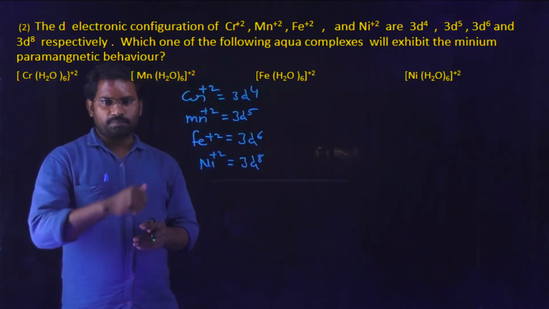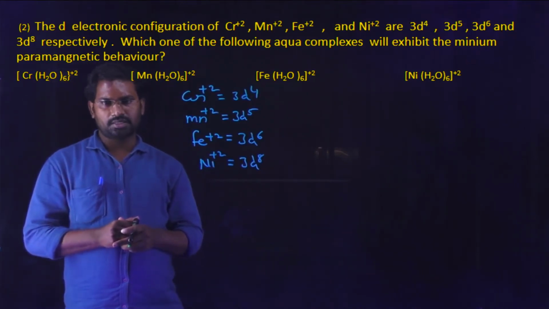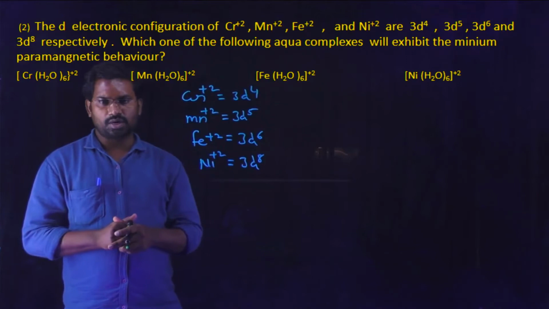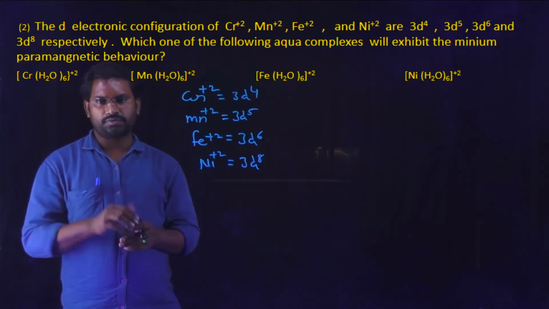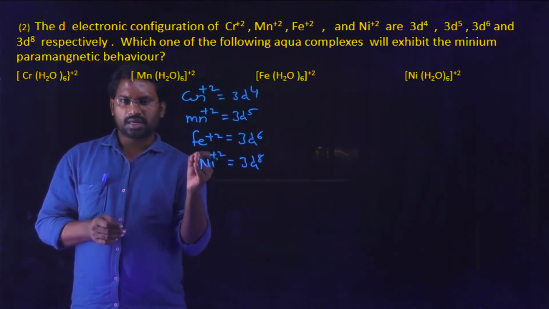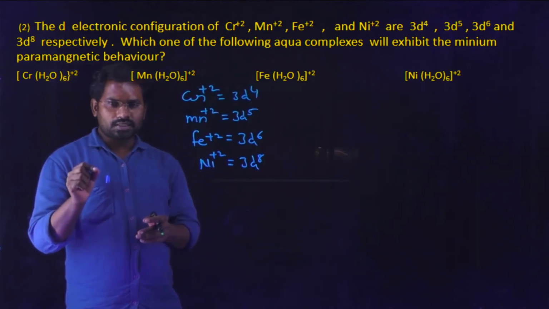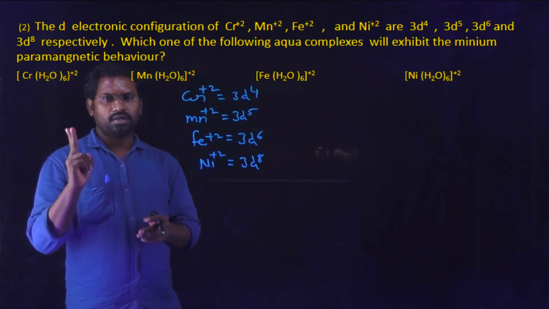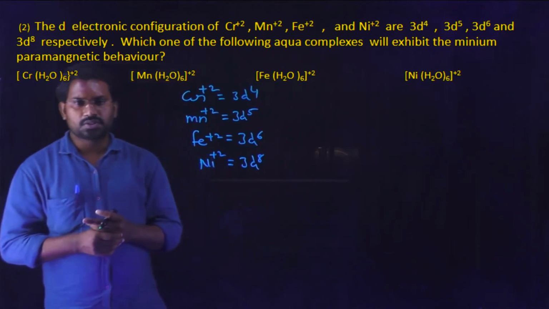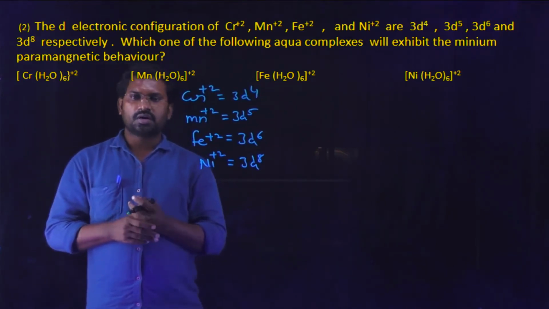So check the given four options: hexaaquachromium, hexaaquamanganese, hexaaquairon, hexaaquanickel. In these four compounds the ligand is water. Metals are different: chromium, manganese, iron, nickel. But our question is, which complex ion exhibits the minimum paramagnetic behavior? You know that very well. The magnetic nature is expressed by two types, that is a paramagnetic substance and a diamagnetic substance. A paramagnetic substance is due to the presence of unpaired electrons, a diamagnetic substance is due to the presence of paired electrons.